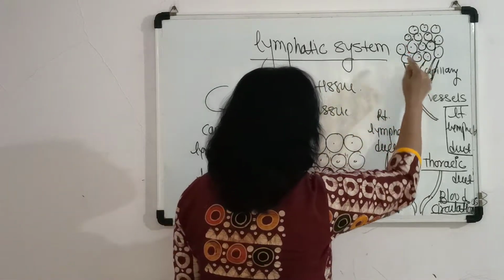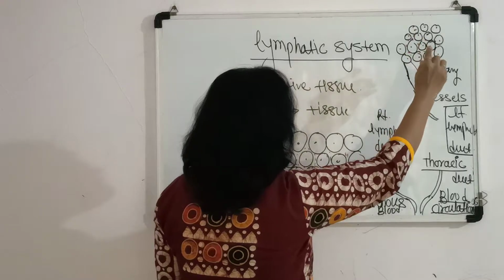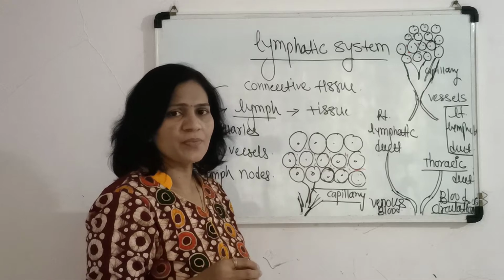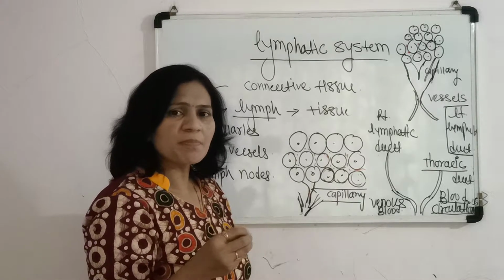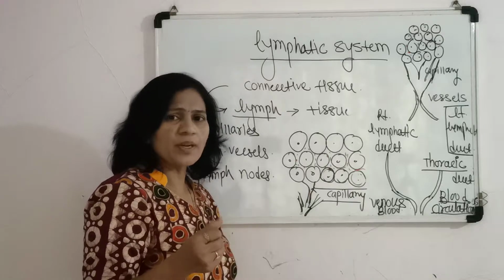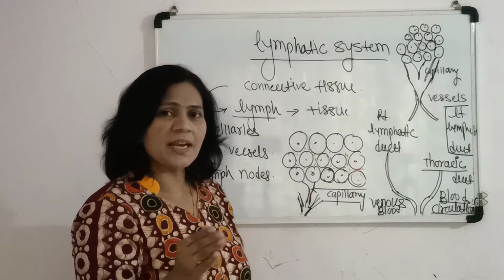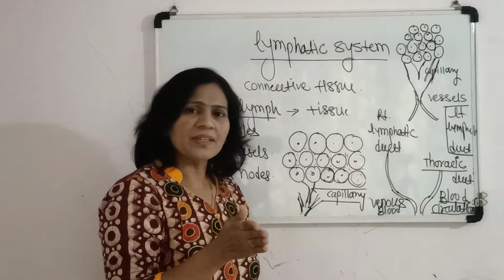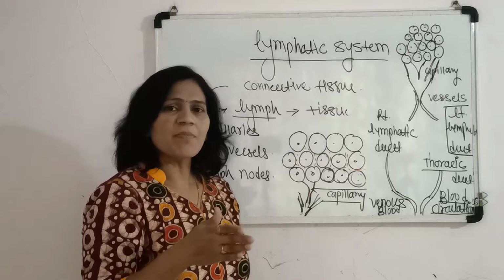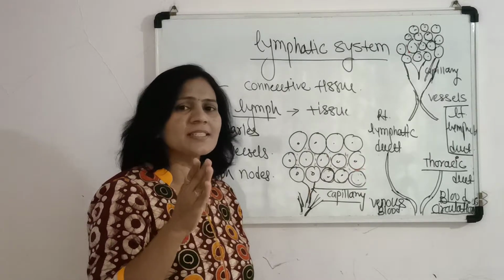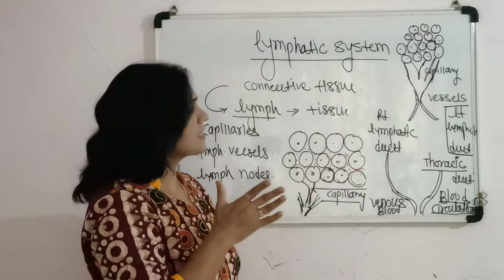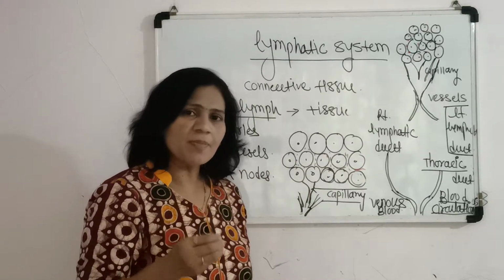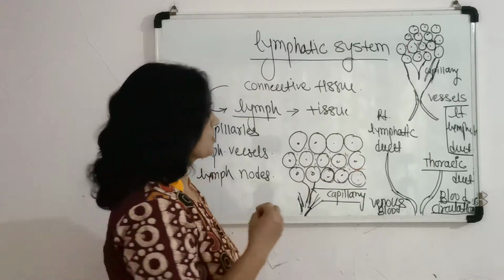From the tissue fluid, or the interstitial fluid, the collected fluid is called lymph. Compared with plasma, certain plasma proteins are absent but lymphocytes are present. Or compared with blood, blood minus RBCs, platelets and some plasma proteins is called lymph, which is a colorless fluid that also contains carbon dioxide and metabolic waste.